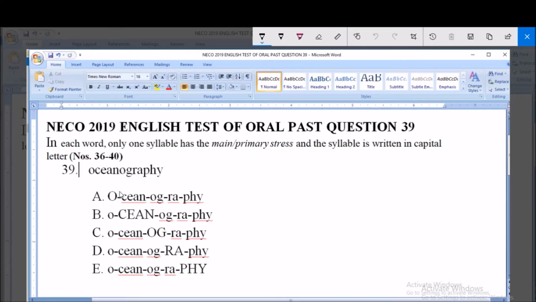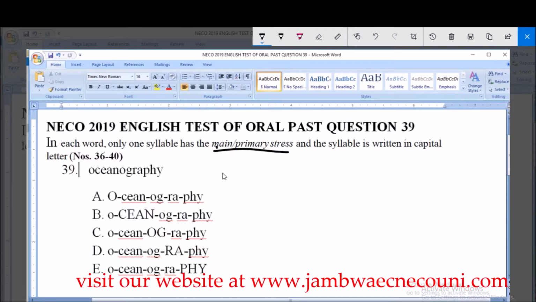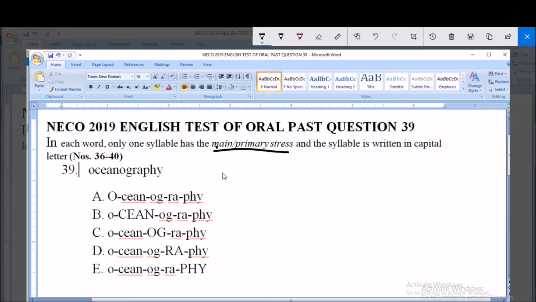Question number 39. The same instruction is also applicable here. That is, in each word, only one syllable has the main or primary stress. So we are looking, for the word in the list of options provided, for the one that has the primary stress, where the stress is written in capital letters, so as to identify the place. And the given word here is pronounced as